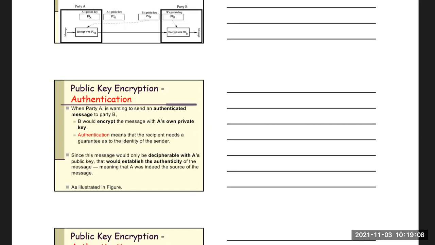That means it can encrypt the message. This encryption of the message is done by A's own private key. So that means this can be decipherable with A's public key only. No other key should be able to decrypt that message. That would establish the authenticity of the message, meaning that A was indeed the source of the message.